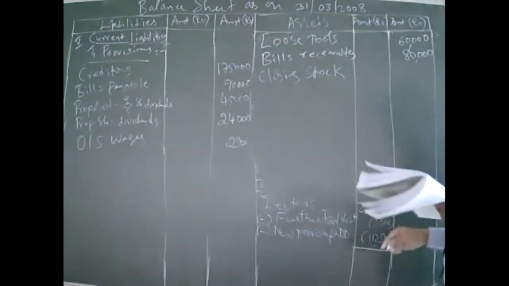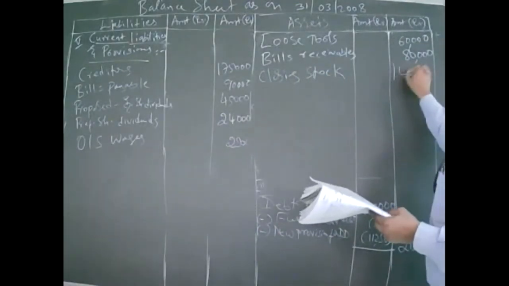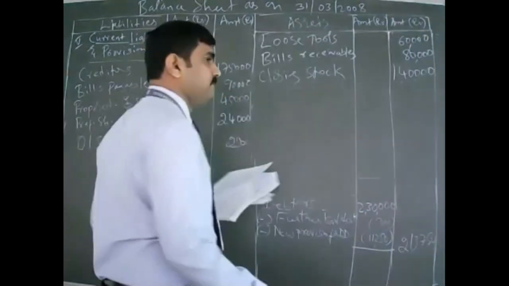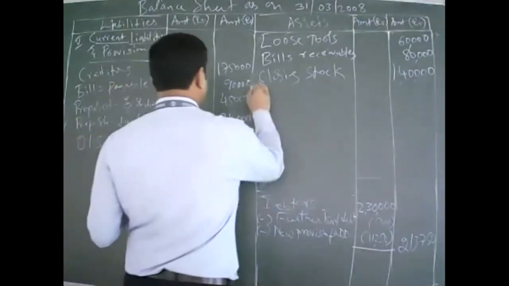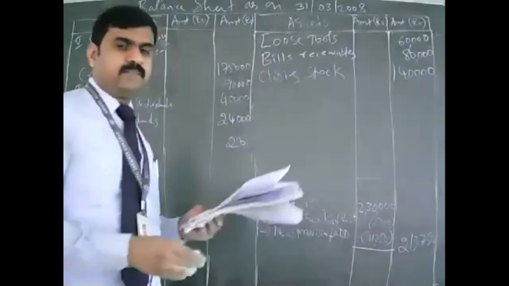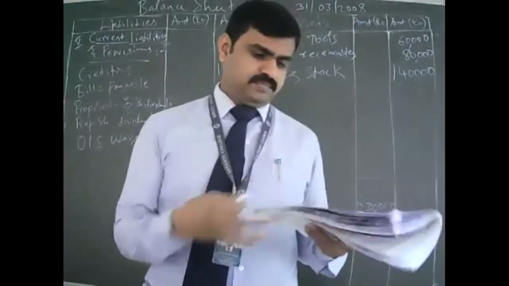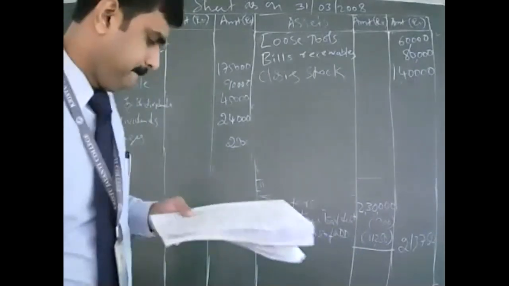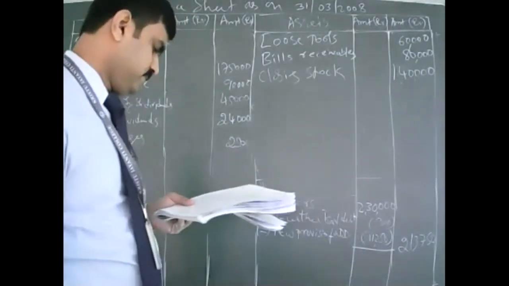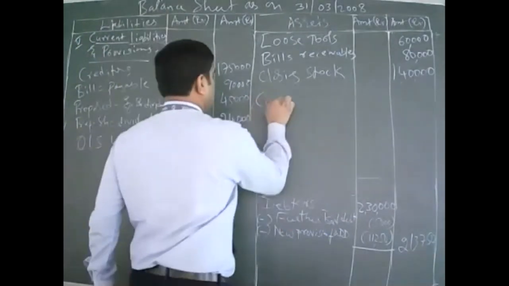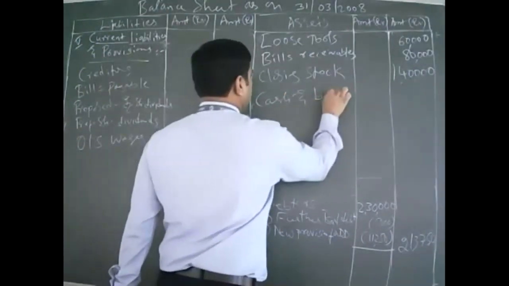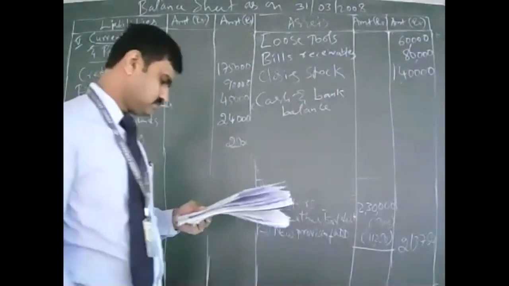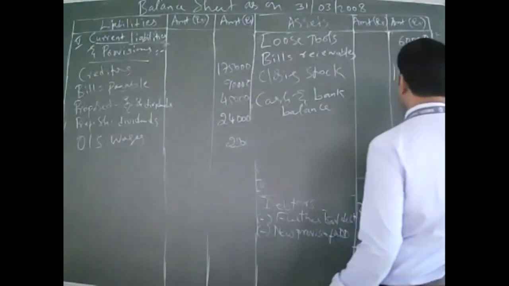How much? 1,40,000. Discount on issue of shares will come under a different heading, miscellaneous expenses. Now cash and bank balance, how much? 33,000.